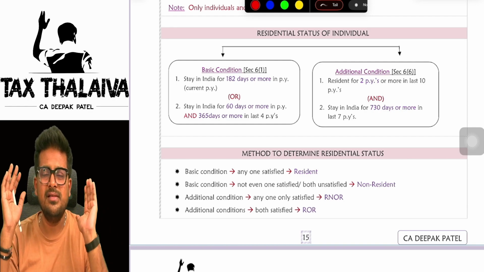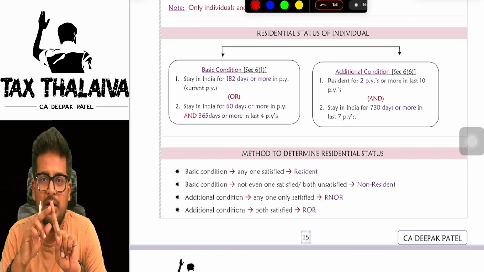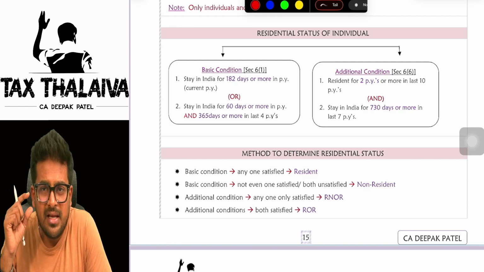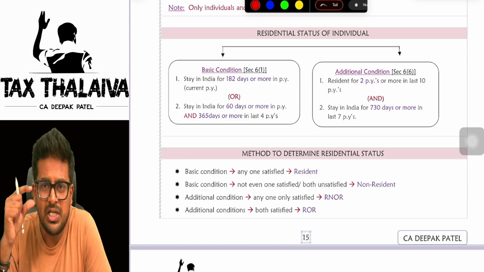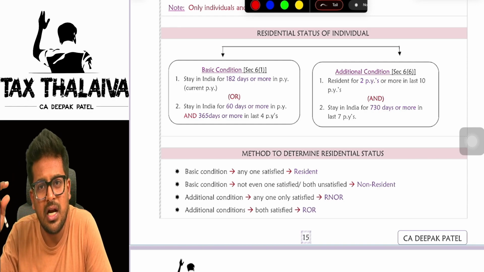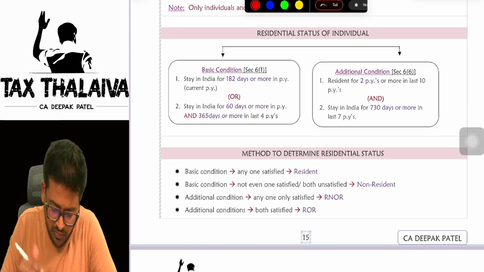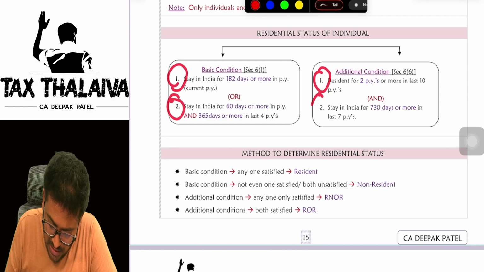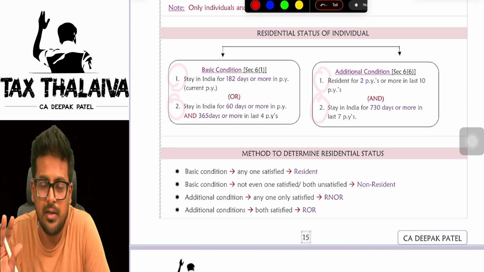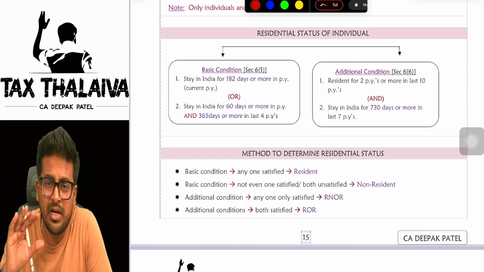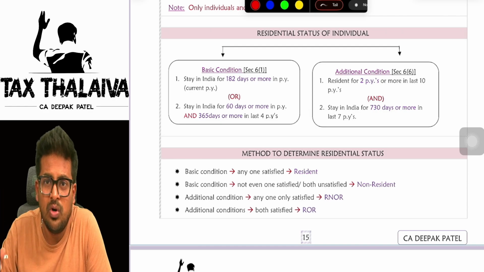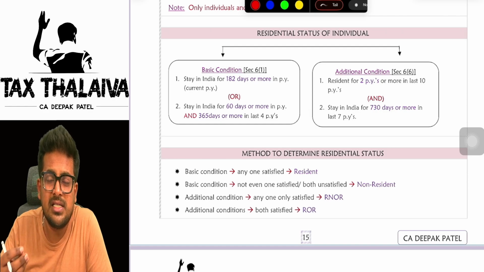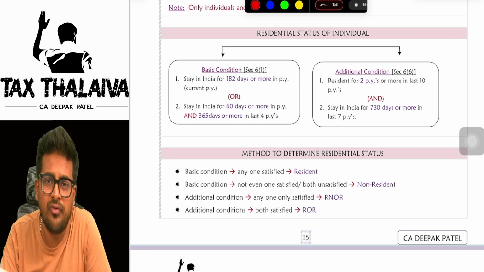See, boss, there are basically two kinds of conditions. One, basic conditions. Two, additional conditions. Under basic conditions, there are two conditions: condition 1, condition 2. Additional conditions also have two conditions: condition 1, condition 2. But whatever I am going to discuss right now is in the case of an individual. What I am explaining is how to find the residential status of an individual.